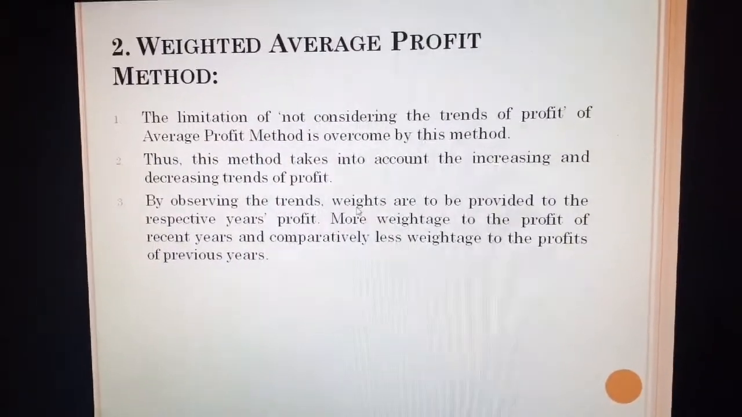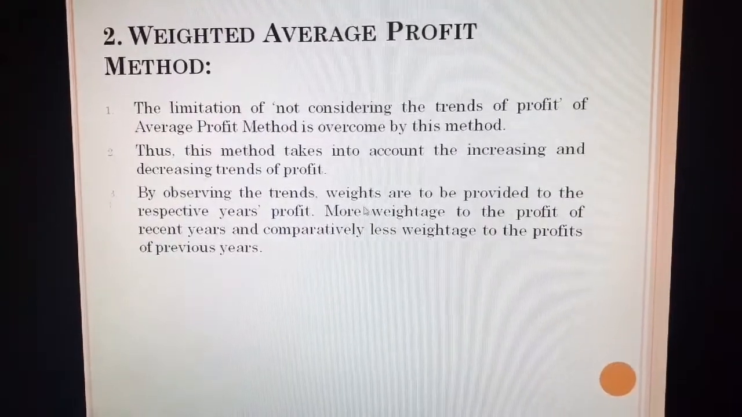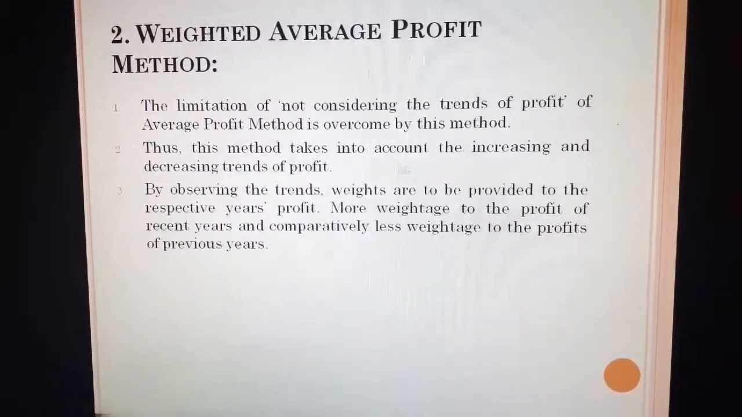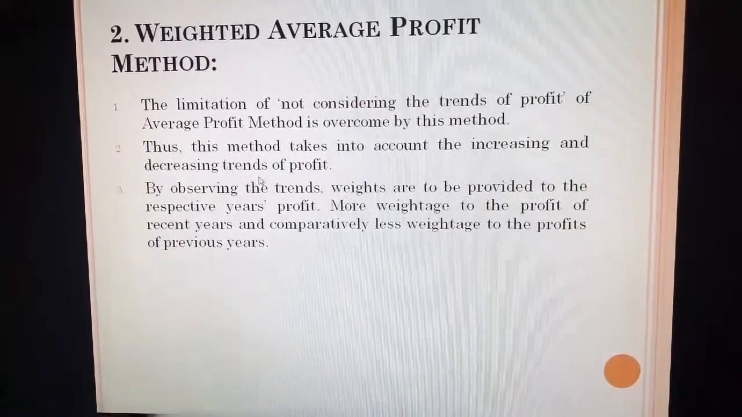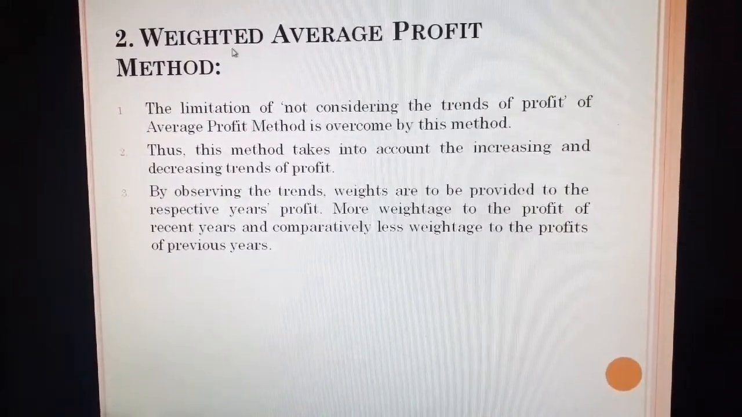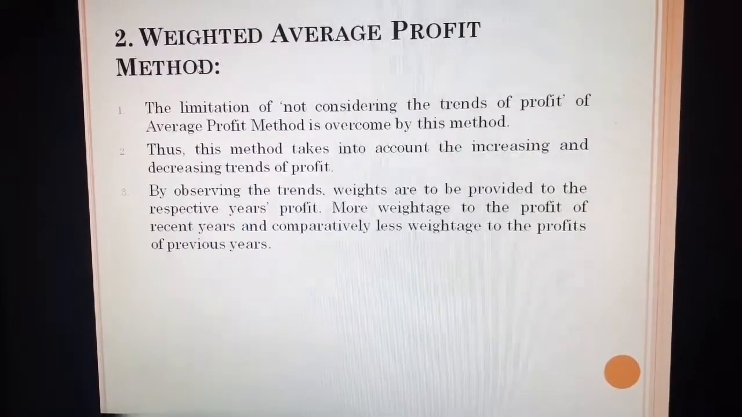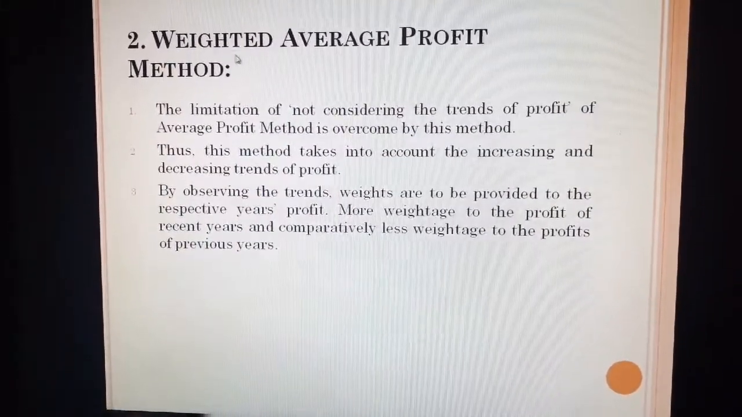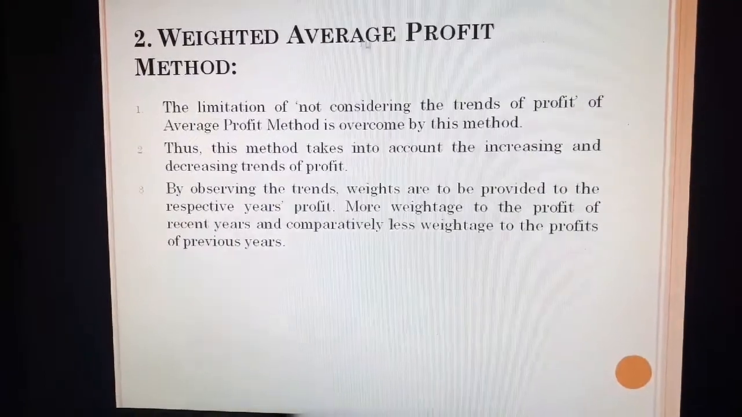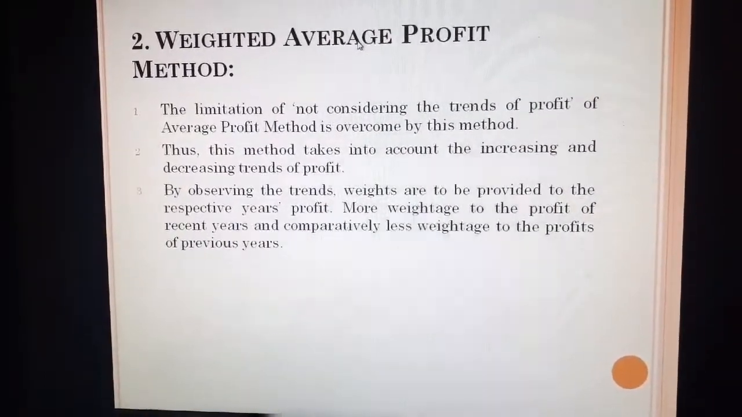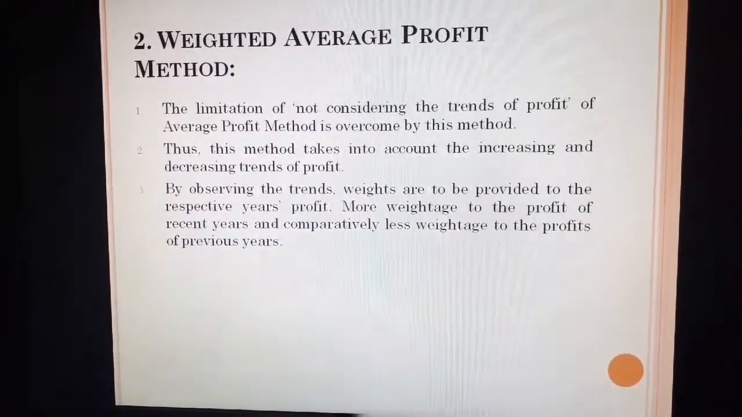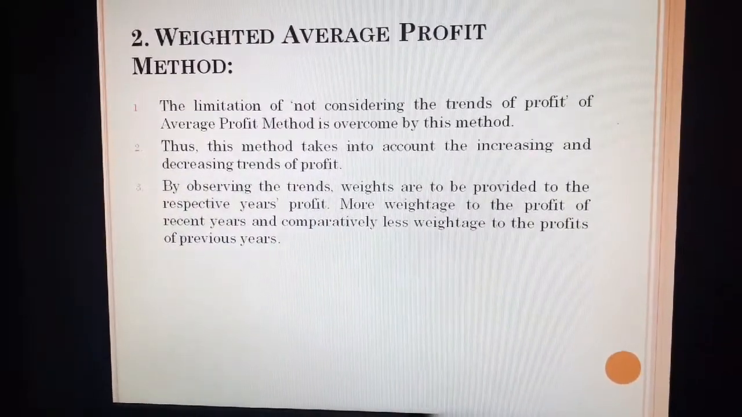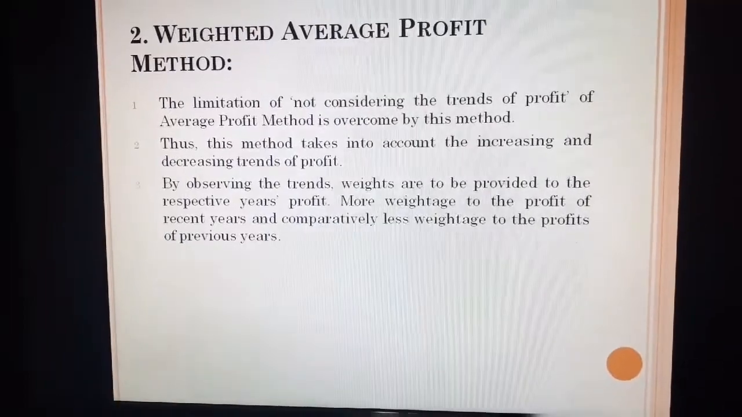So just by observing the trend, we have to provide the weights. But when to provide the weights? When it shows increasing or decreasing trend in the profit. So when there is increasing or decreasing trend in the profit observed, then we have to calculate the goodwill as per weighted average profit method. So when to use average profit method to calculate goodwill? When the trend shows fluctuations. And when to use weighted average profit method? When the trend shows increasing or decreasing.